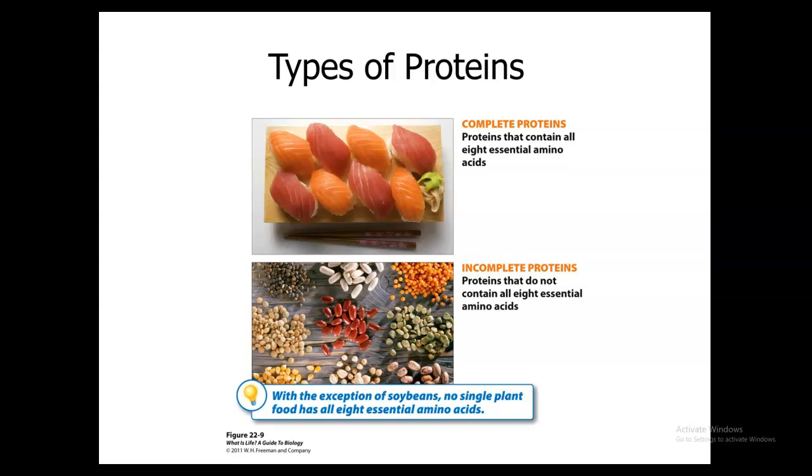Now, looking at the proteins that you eat in your food, you can divide them further into 2 more groups. These are in with your essential amino acids, the ones that you have to take in through food. Your first one is a complete protein. It contains sufficient amounts of all 8 essential amino acids, and you can find it in any meat product such as beef, fish, poultry, and eggs. Incomplete proteins do not contain a sufficient amount of all 8 essential amino acids, so you're going to have to put different proteins together in groups in order to get all 8 essential amino acids. These are things such as your leafy greens, vegetables, legumes, and grains.